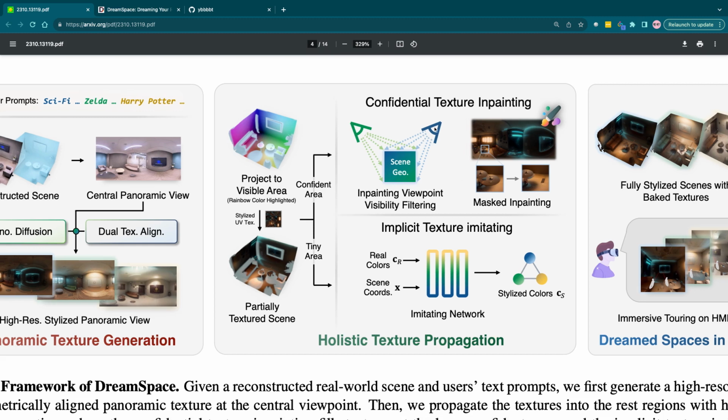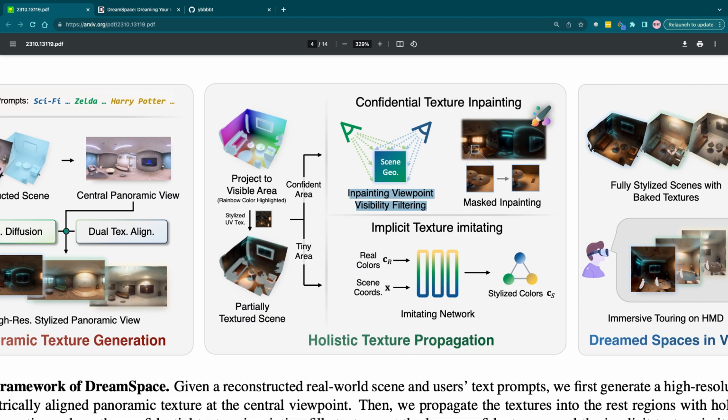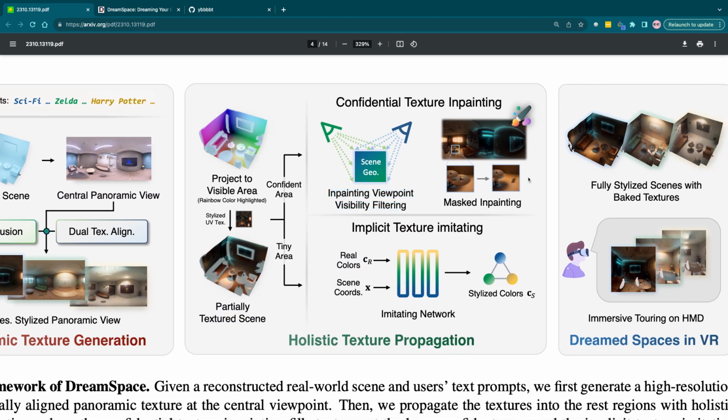So it's kind of like a camera is upward facing downward on the scene georepresentation. That's an inpainting viewpoint. So they're looking up into the middle. Then we're adding masked inpainting. So basically, what that means is we're just masking something. Like it's going invisible, but it might or might not still be there.